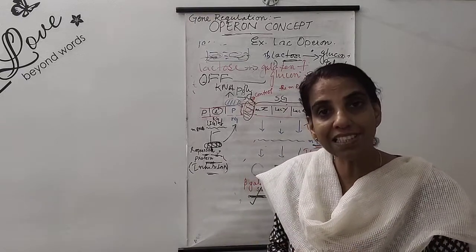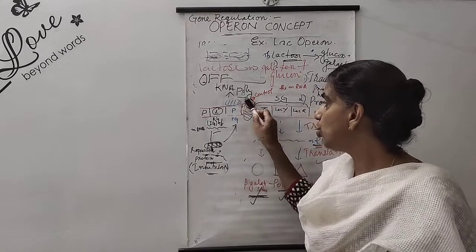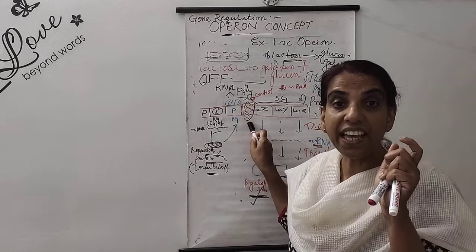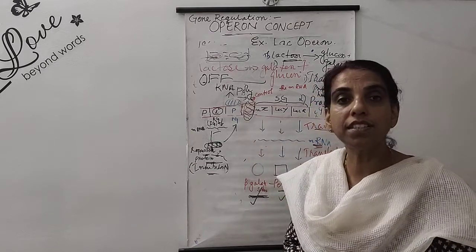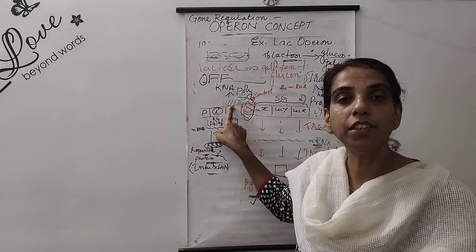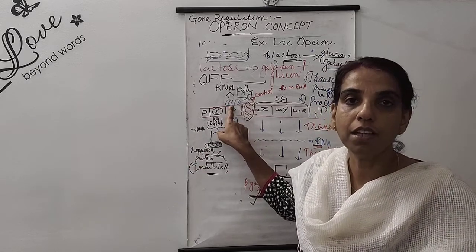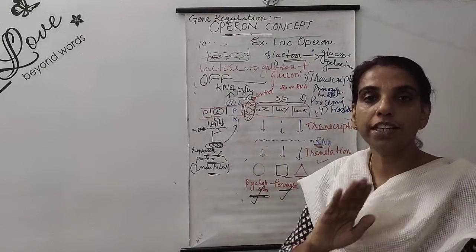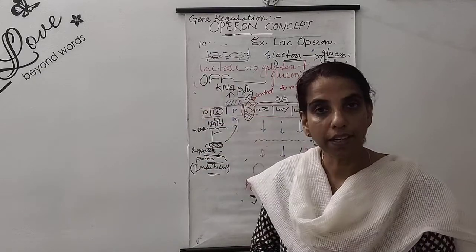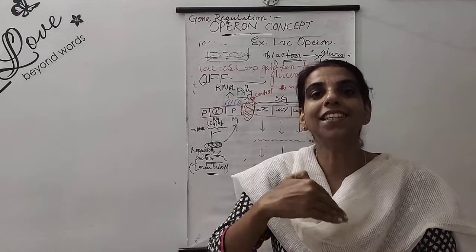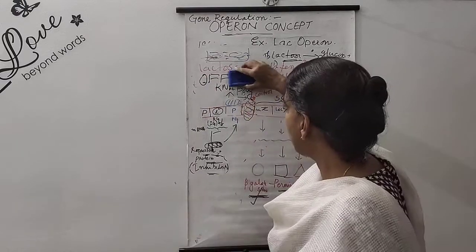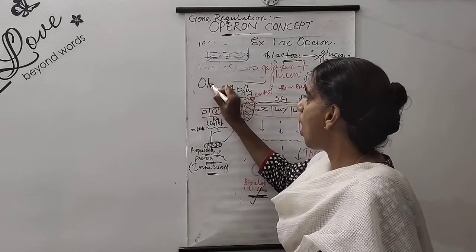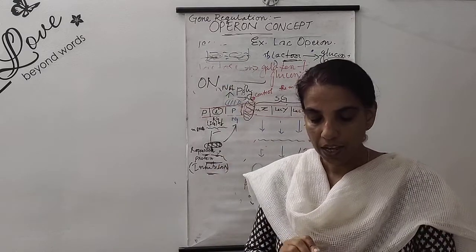When this proceeding is not happening due to the blockage by the repressor protein acting like an inhibitor at the operator gene site, there is no movement of this RNA polymerase. So no transcription, thereby no translation. Switch off mode, right? Now we have to make it into switch on mode. How can we make it into switch on mode? So we will see how it can turn on.